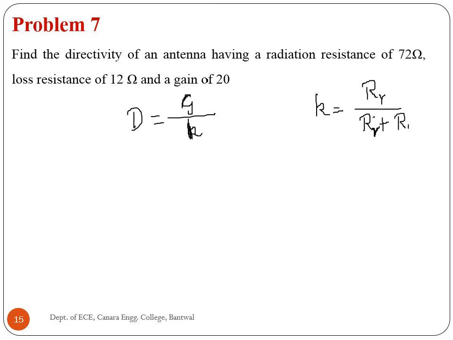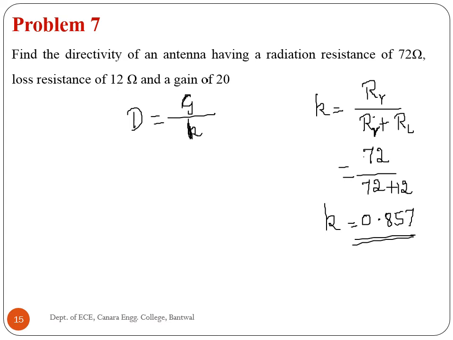plus loss resistance, which is equal to radiation resistance is 72 ohm, loss resistance is 12 ohm, therefore 72 plus 12, therefore K is equal to 0.857. So G has given, that is 20, therefore directivity is 20 divided by 0.857, which is equal to 23.33.